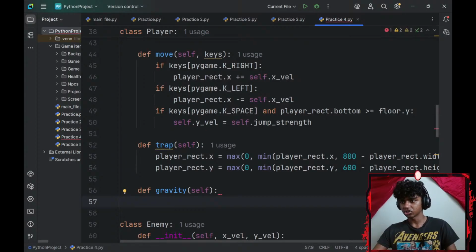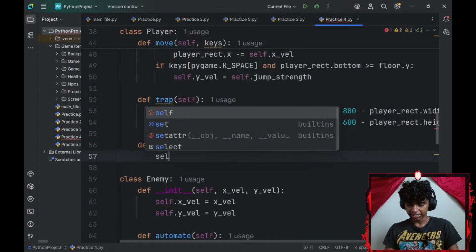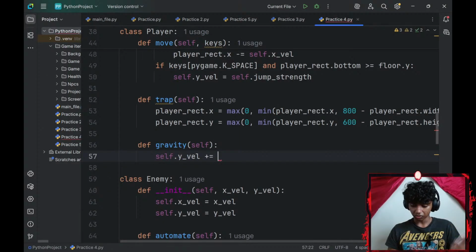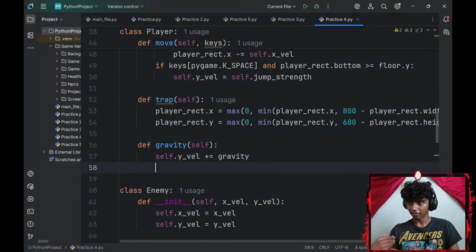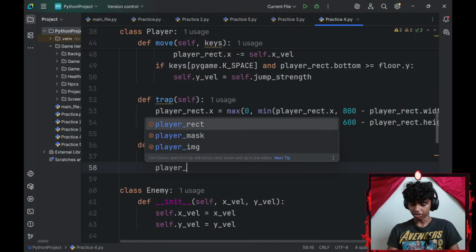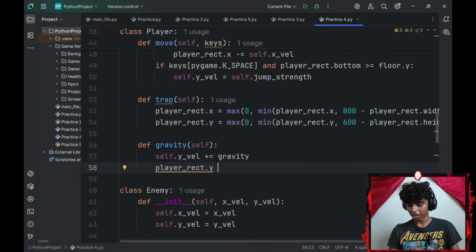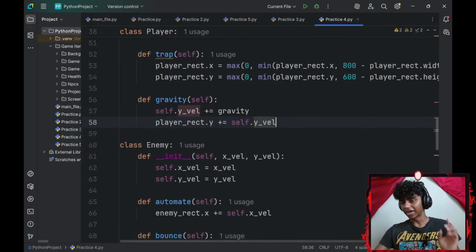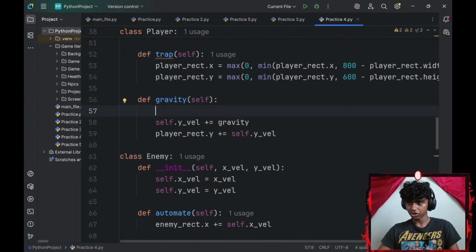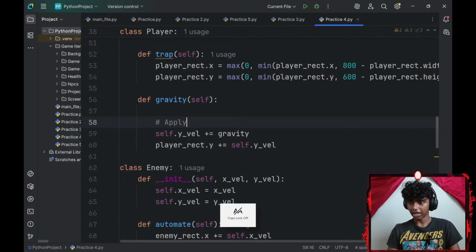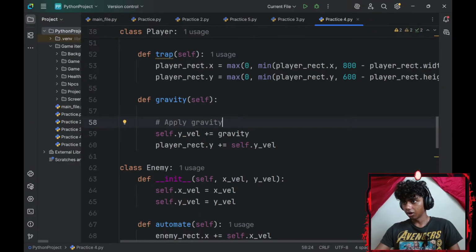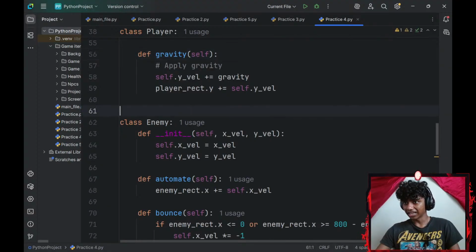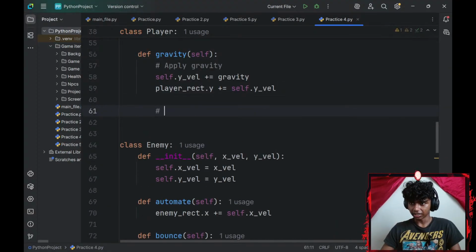Now let me go with gravity. So for my gravity, my self.y_velocity is going to increase by my gravity, and then my player_rect.y, my player's y-axis, is going to increase by my self.y_velocity. That's basically my gravity logic. So this is going to be me applying gravity, and then let me go ahead and add a landing as well. So landing,